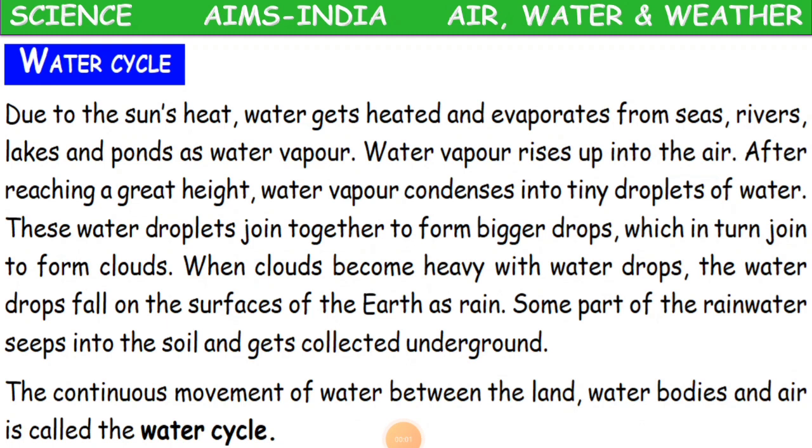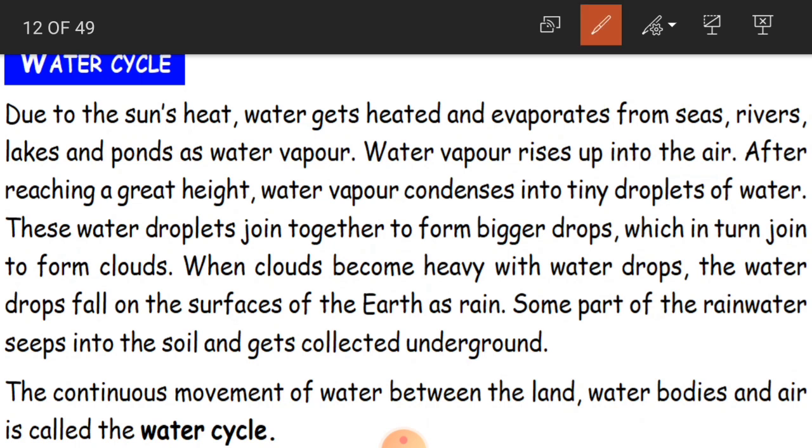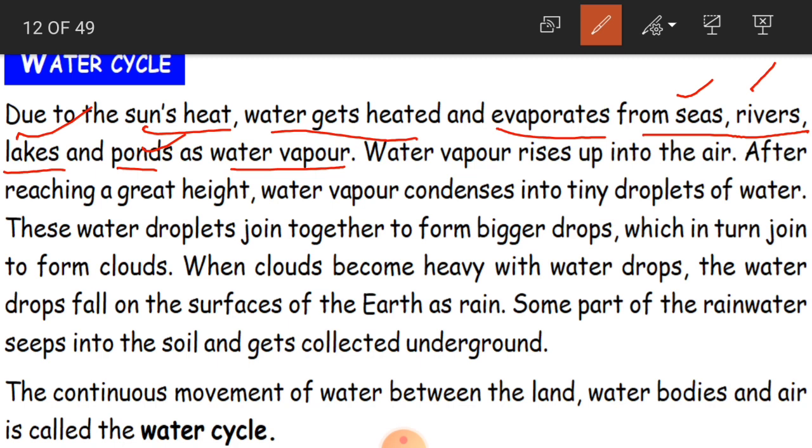What is the water cycle, children? As I just gave you a brief word about this water cycle, we'll learn it in detail now. Due to the sun's heat, water gets heated and evaporates from seas, rivers, lakes and ponds as water vapor. Where can we see water on the planet Earth, children? Yes, seas, rivers, lakes, ponds. They are all water bodies, oceans and all that.